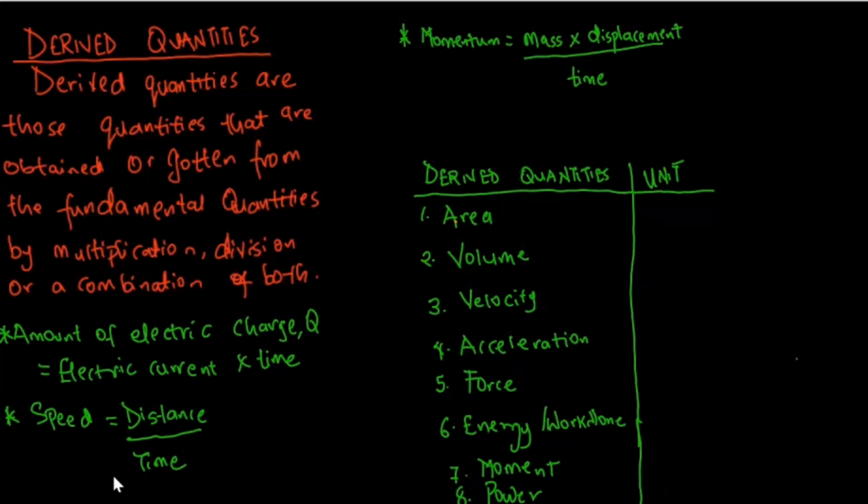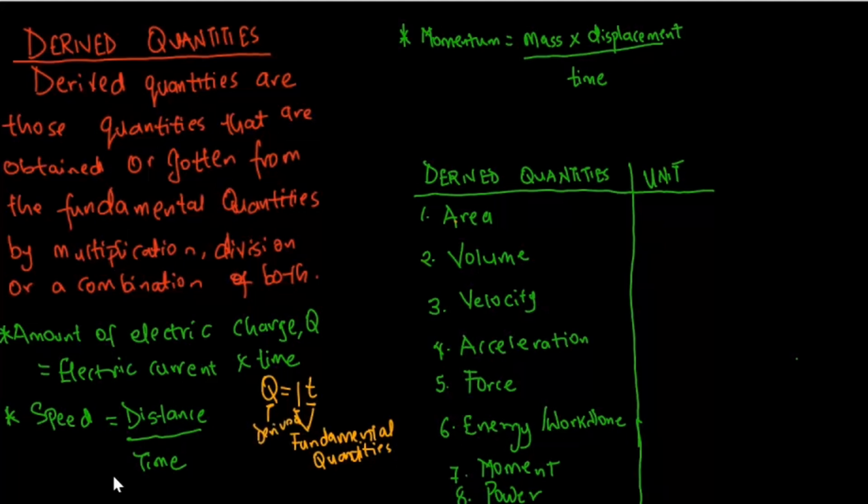For example, we have what we call amount of electric charge. Now, amount of an electric charge is represented with Q. Now, Q is equal to IT, where I is electric current and T is time. Remember, both of them, electric current and time, are fundamental quantities. So in this case, we have multiplied two fundamental quantities to obtain a derived quantity. So in this case, Q is a derived quantity.